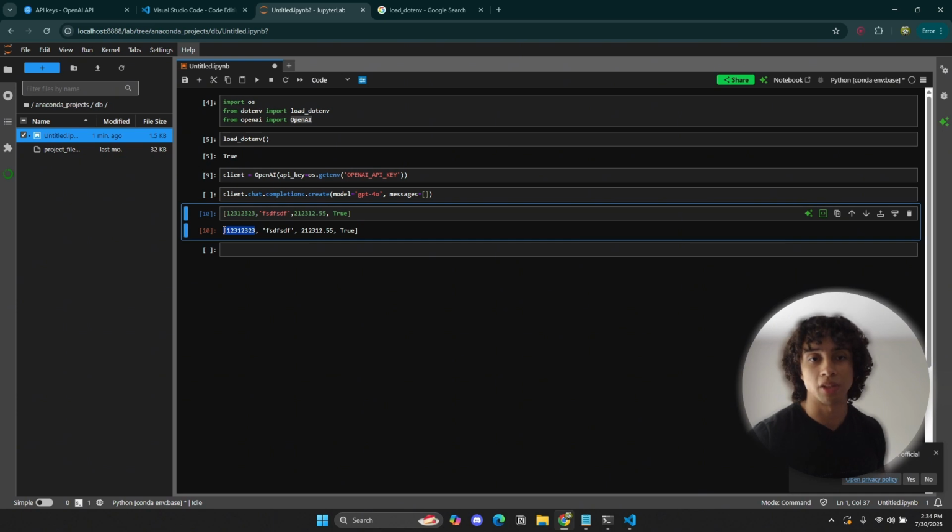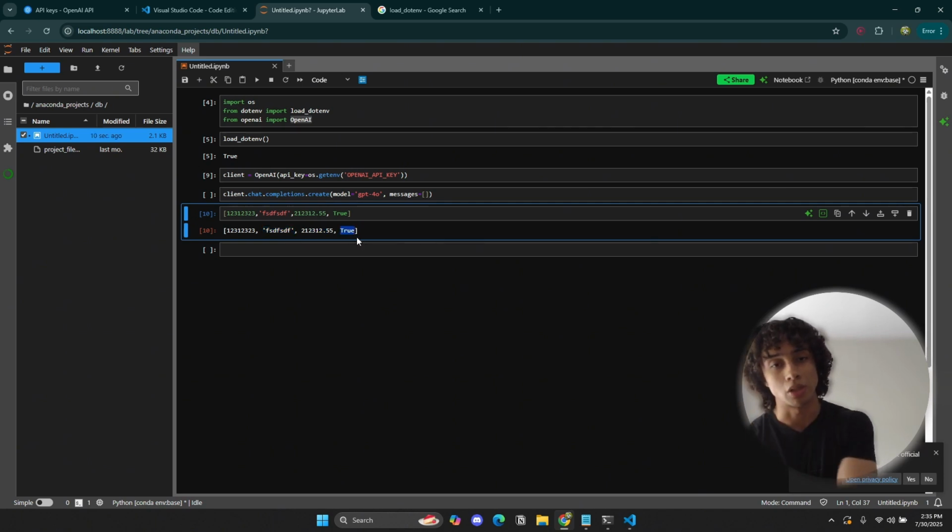The location of the first element of my list is called 0. So this element right here is located at index 0. This element right here is located at index 1. This one right here is located at index 2. This one at index 3, and so on and so forth.